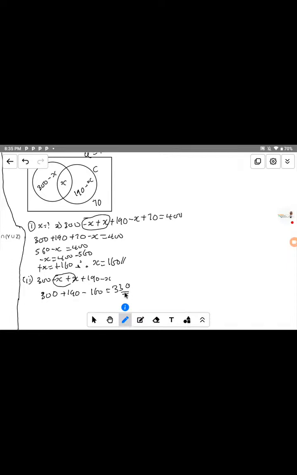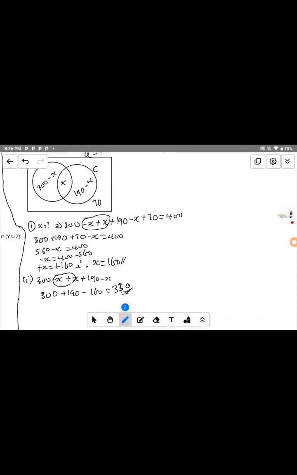That will give us 330. So it means that the total number of students that offer at least one subject, biology or chemistry, is equal to 330.